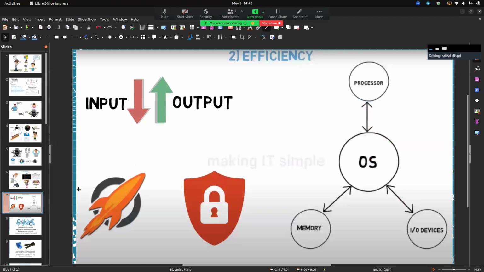So second, this is efficiency. And we know the operating system does the input and output work, and this is very fast and secure.